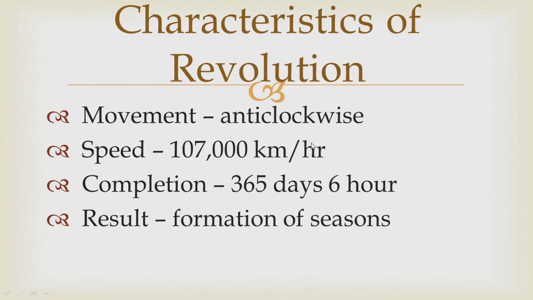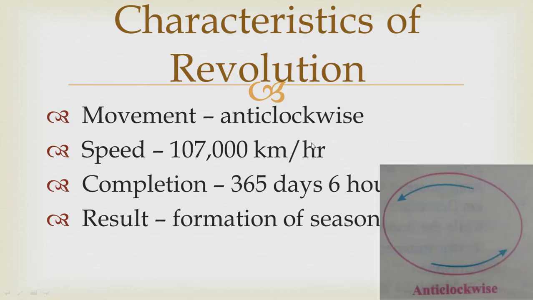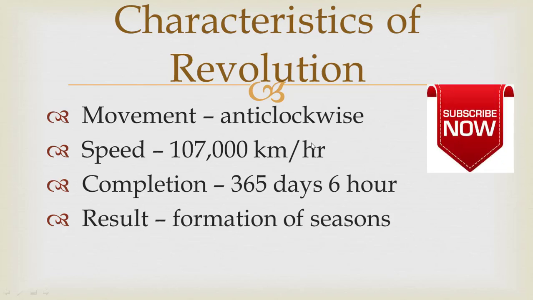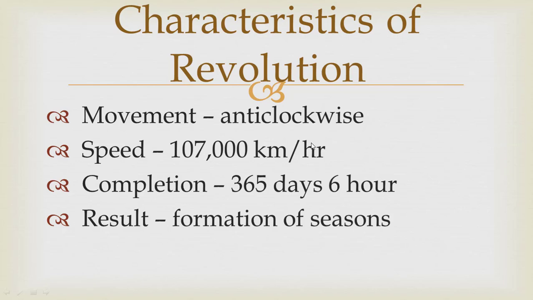So now we will discuss characteristics of revolution. Earth revolves around the sun in anti-clockwise direction. You can see in the picture that Earth revolves in anti-clockwise position. The speed of this revolution is 107,000 km per hour. Earth completes its revolution in 365 days and 6 hours.